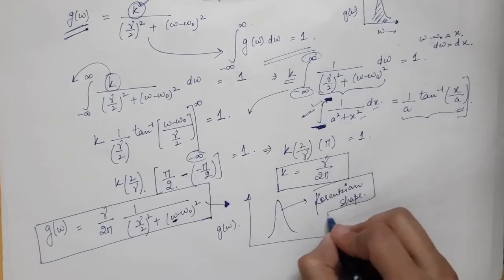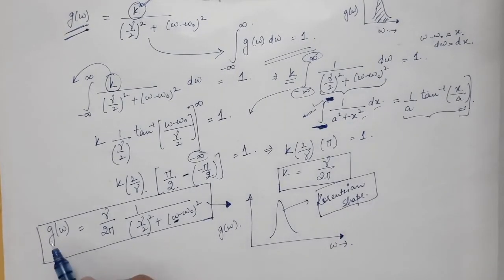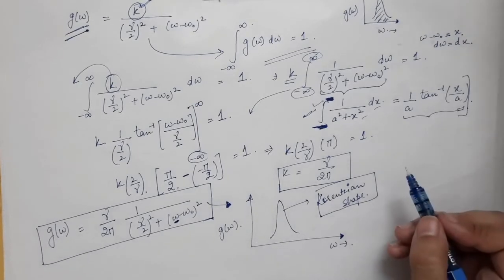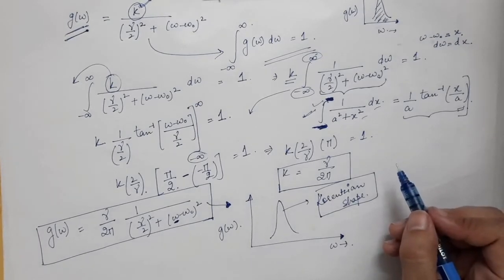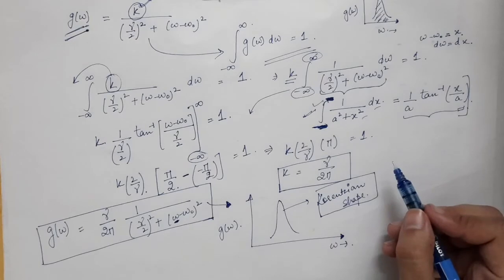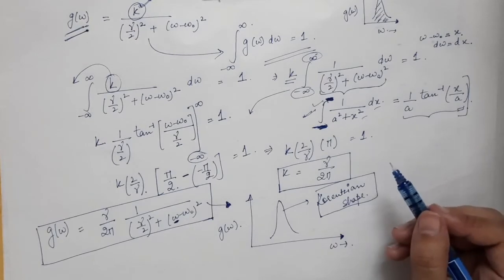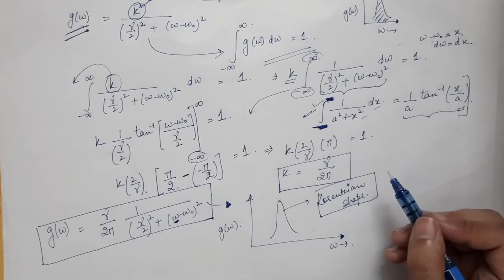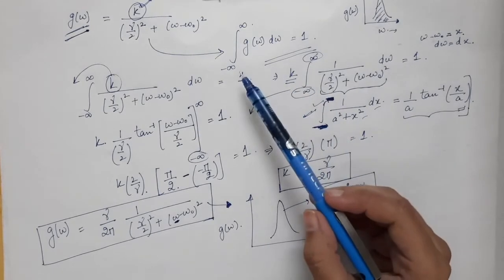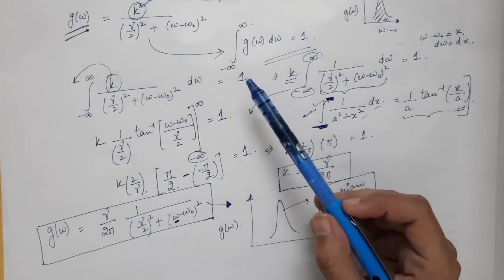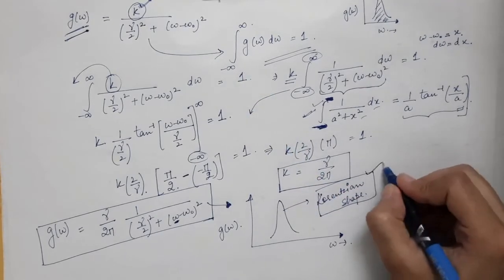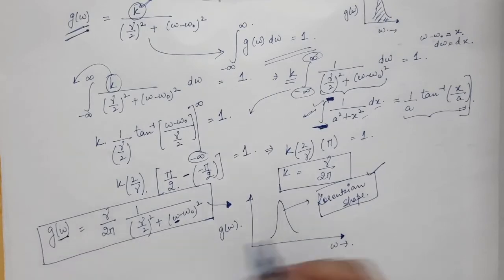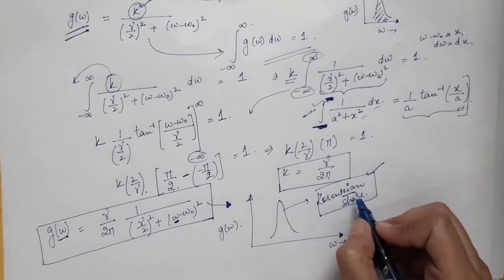So you will see that in the case of Doppler broadening, the line shape function has a Gaussian shape. As we have discussed in the previous lecture, in the case of homogeneous broadening the shape of the line shape function is Lorentzian, and this natural broadening comes under the homogeneous broadening, and here we can see that the shape of the line shape function is Lorentzian.